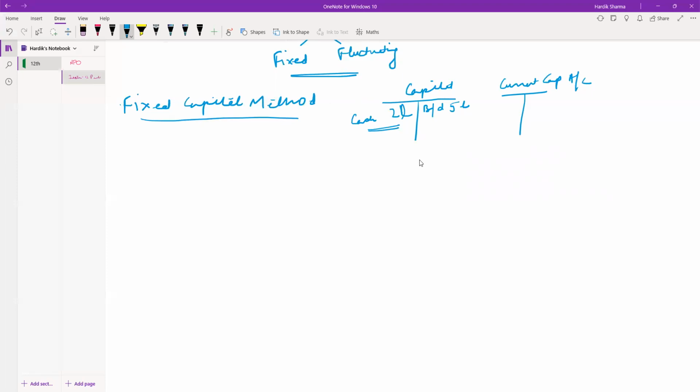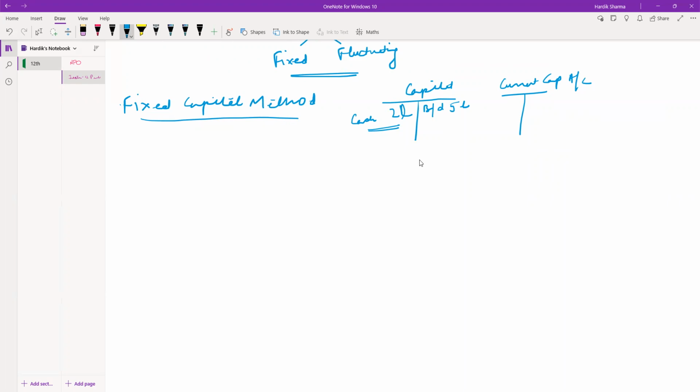Now we have also learned that we will be sharing profits, paying interest on capital to the partners, and taking interest on drawings from the partners. So how do we do that?